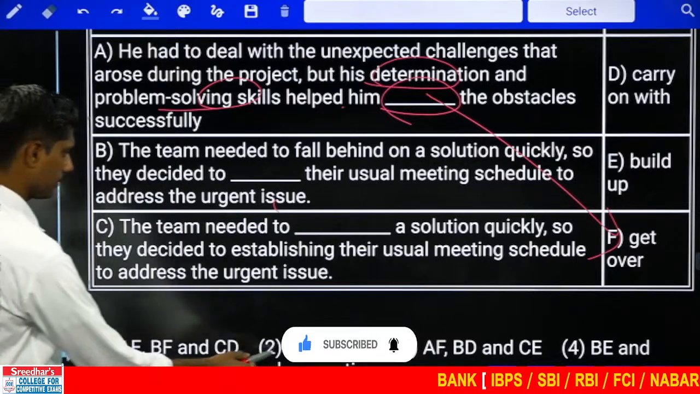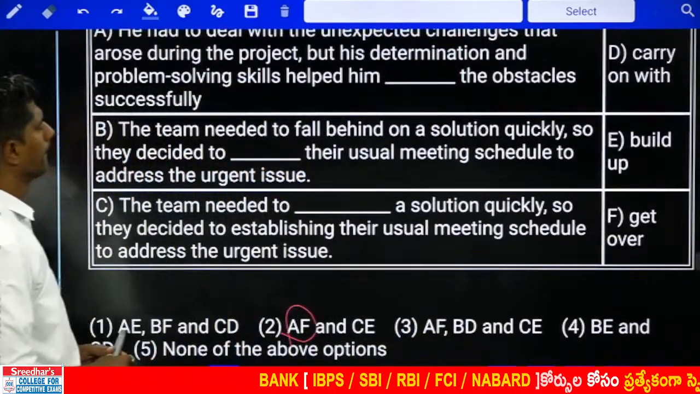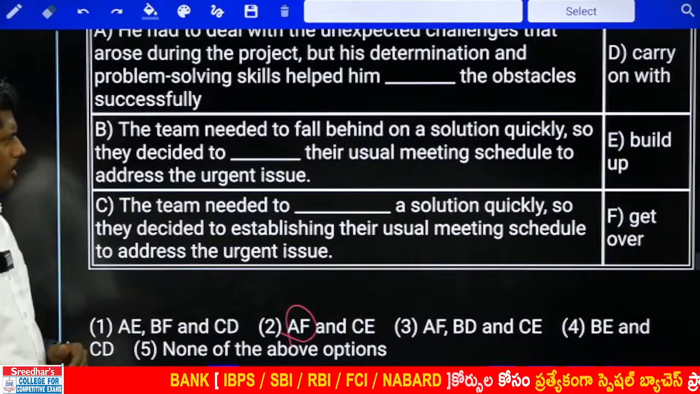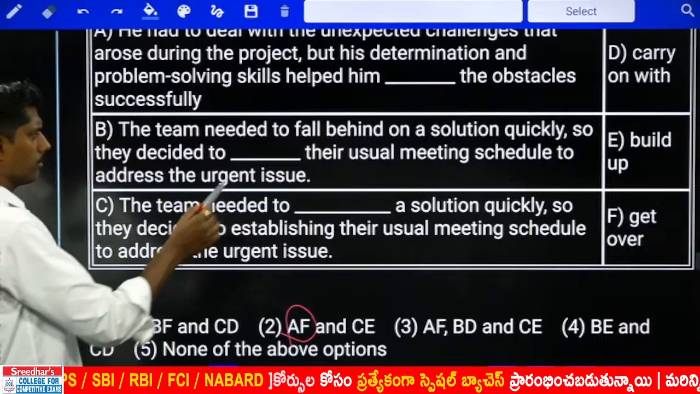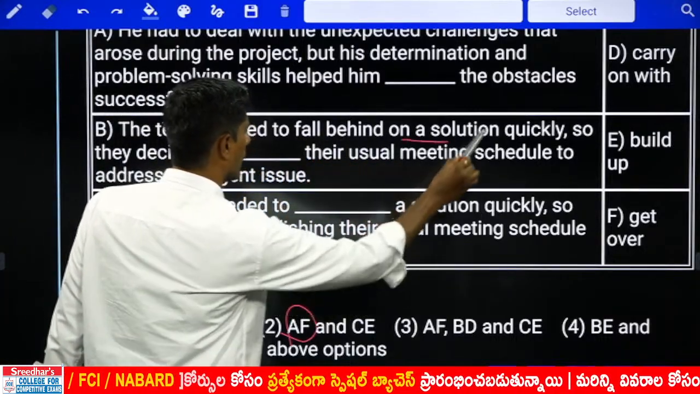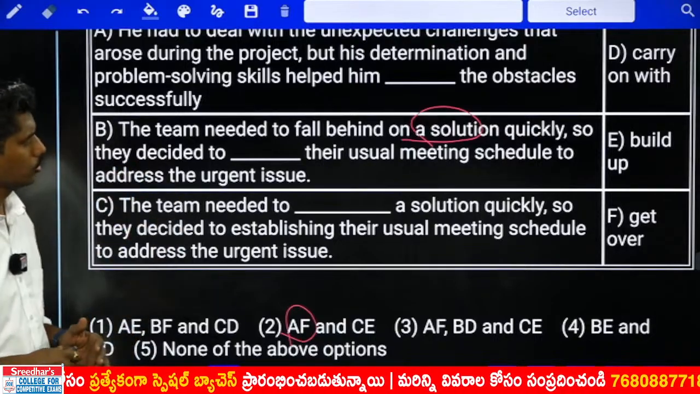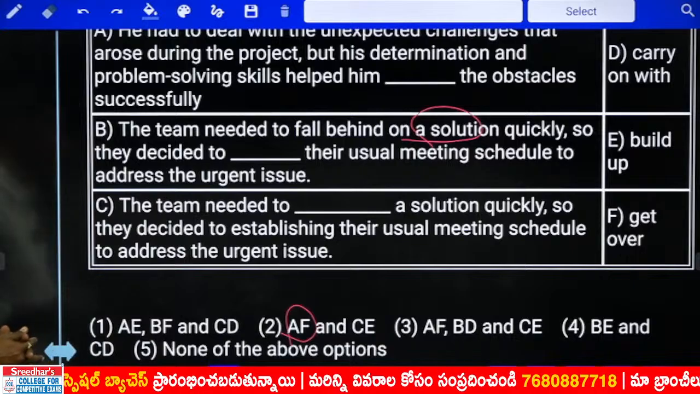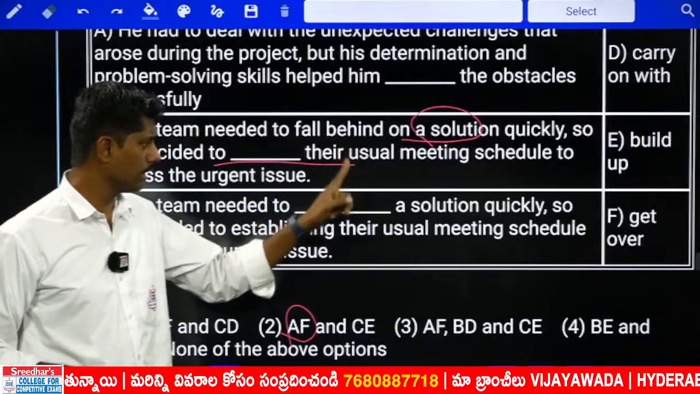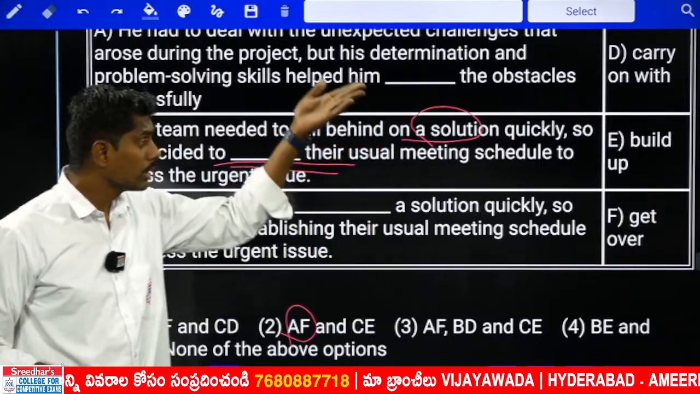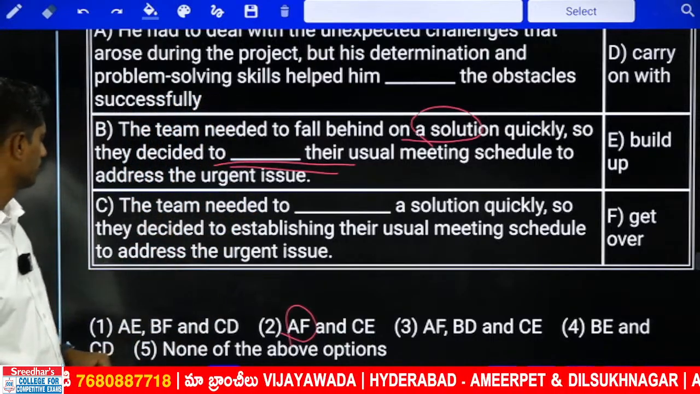AF is here. The team needed to fall behind on a solution quickly, so they decided to dash their usual meeting. So the team were falling behind on a solution, means they were lagging behind finding a solution. So they decided to dash their usual meeting scheduled to address the next urgent issue. They decided to build their meeting, carry on with their meeting. So carry on or build up a meeting. Maybe DE, I'm not sure, let me check next.